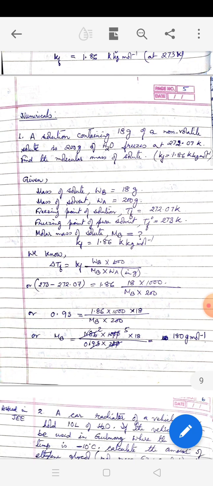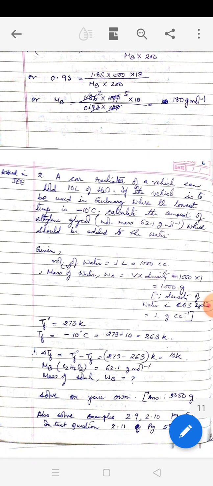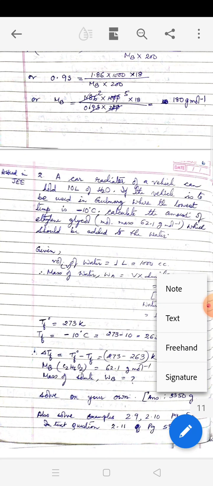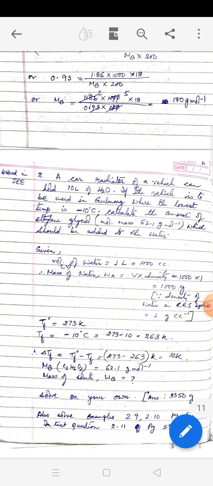Now let us consider the next question. This question was asked quite a number of times in the competitive exams. A car radiator of a vehicle can hold 10 liters of water. If the vehicle is to be used in Gulmarg, where the lowest temperature is minus 10 degrees Celsius, calculate the amount of ethylene glycol, molar mass 62.1 gram per mole, which should be added to the water.